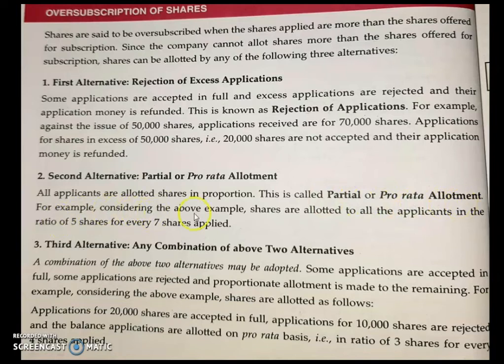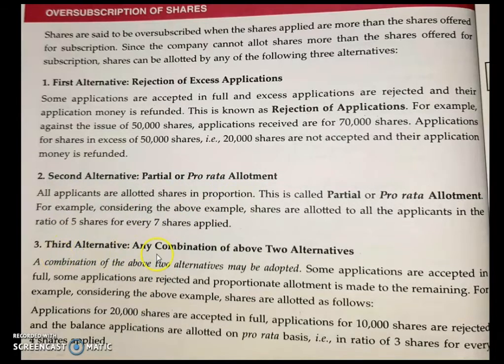For example, considering the above stated example, shares are allotted to all the applicants. In this case all the applicants will be considered in the ratio of 5 shares for every 7 shares applied. So we will be going for a 5:7 ratio. That is, those who applied for 7 shares, the company is ready to allot them 5 shares. We will reduce the number of shares which they have applied for. So that is the second alternative.